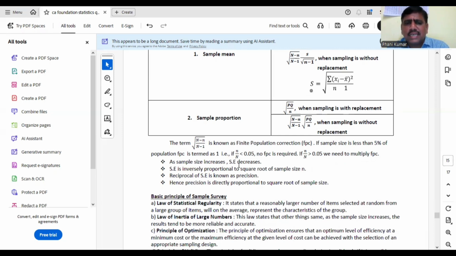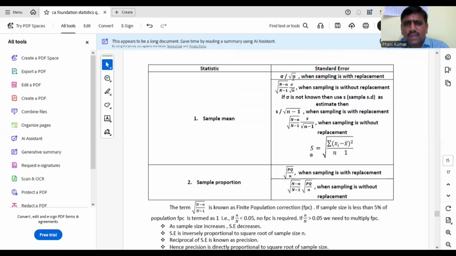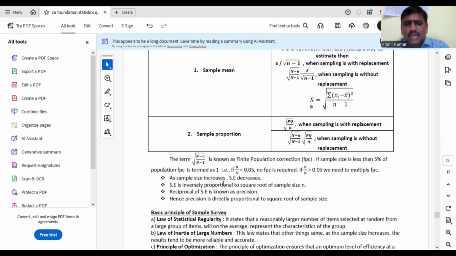As sample size increases, standard error decreases. One of the important points. Since standard error is sigma by root n, it is always inversely proportional to the square root of sample size. So if sample size increases, standard error decreases. If sample size decreases, standard error increases. Standard error is inversely proportional to the square root of the sample size n.